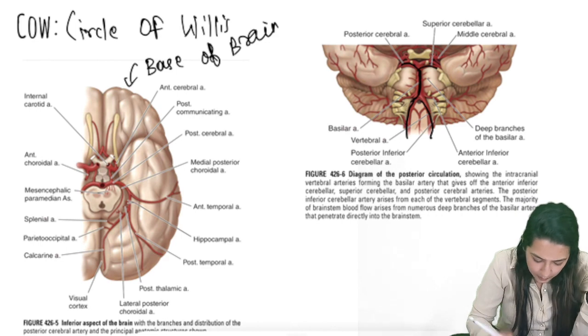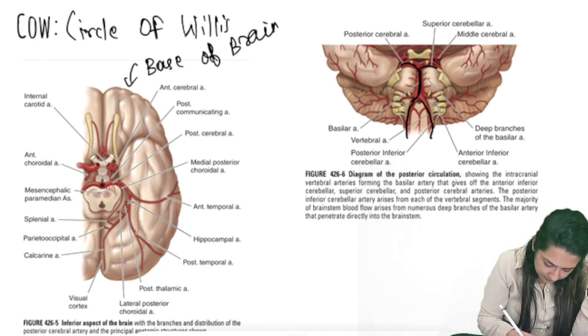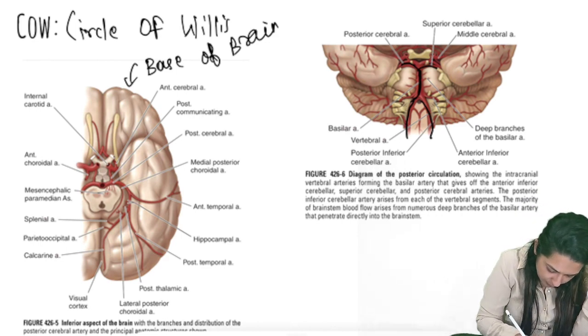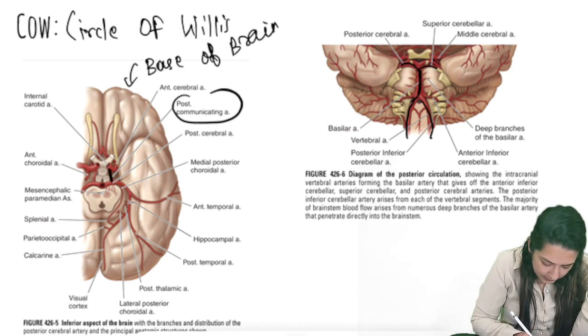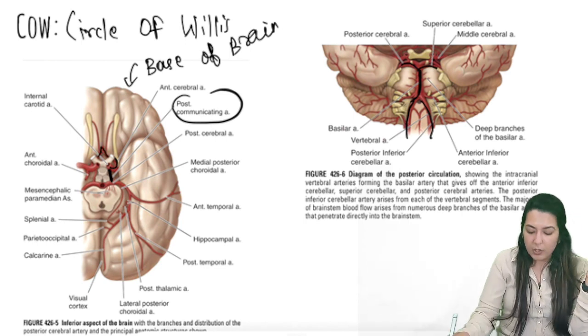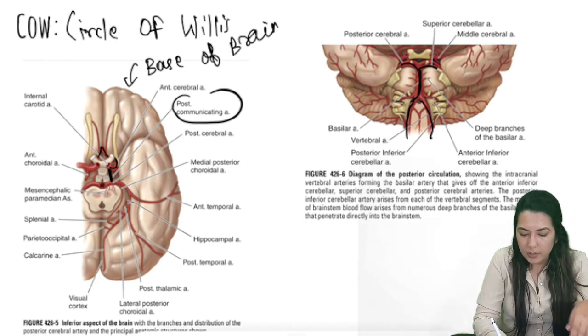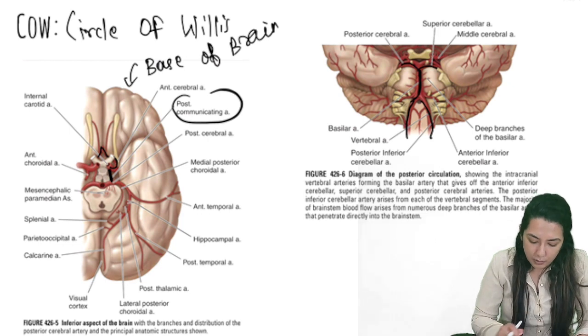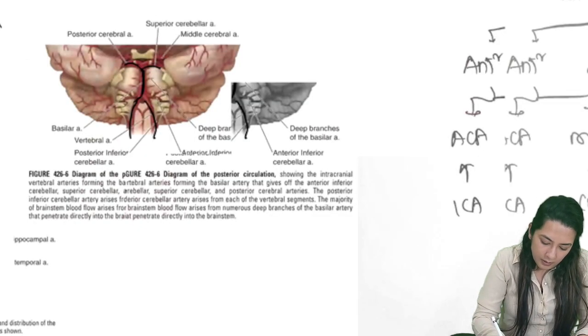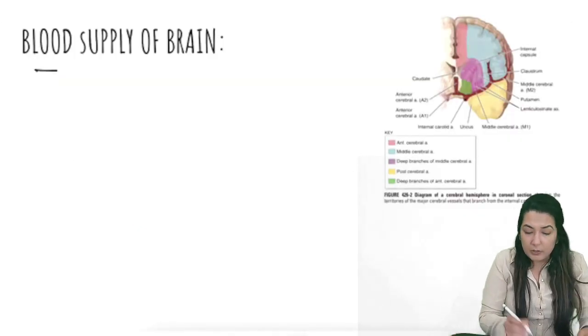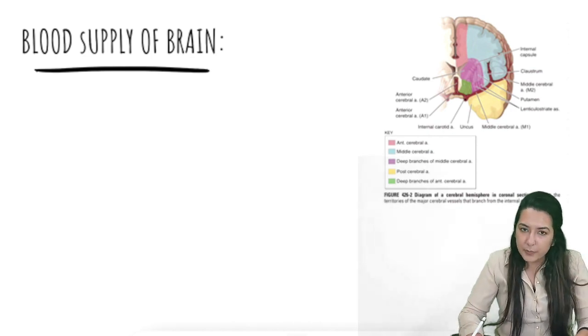And there is a posterior communicating artery here. This is the posterior communicating artery, the small one. And this is your anterior circulation. This is your ACA. So this anatomy is very important to understand stroke further. This was the anastomosis that is present in the brain.